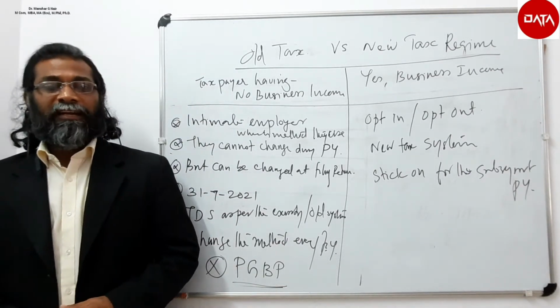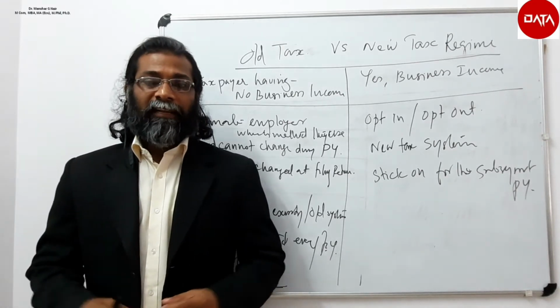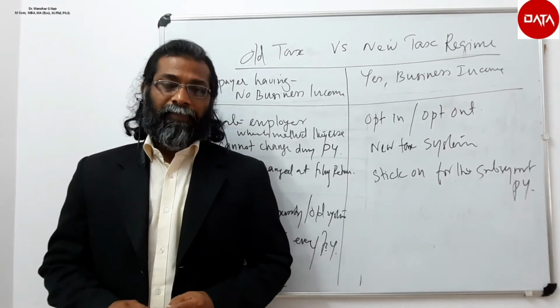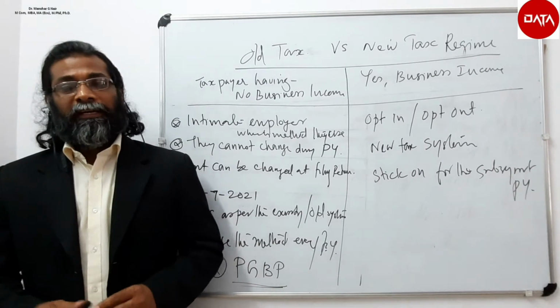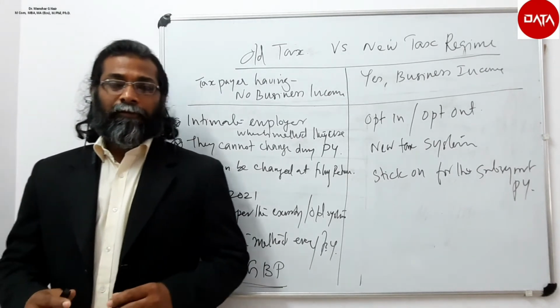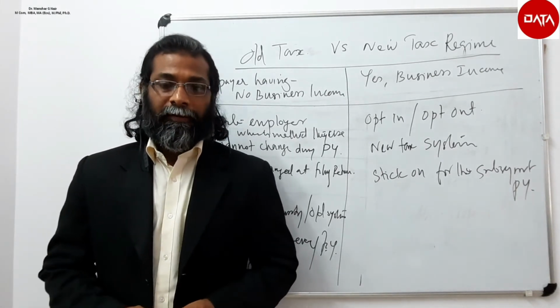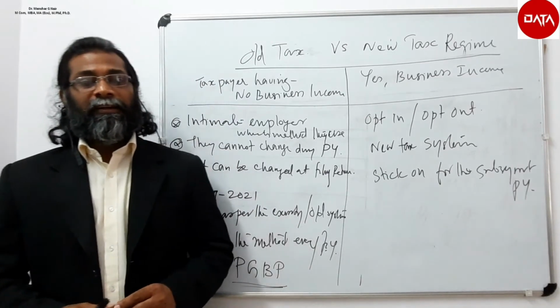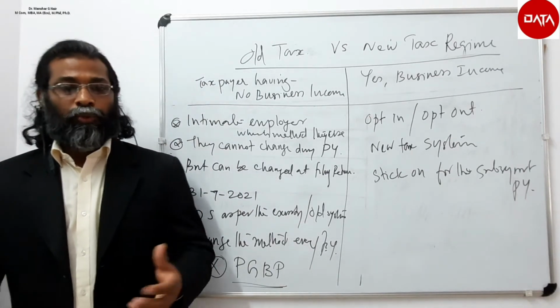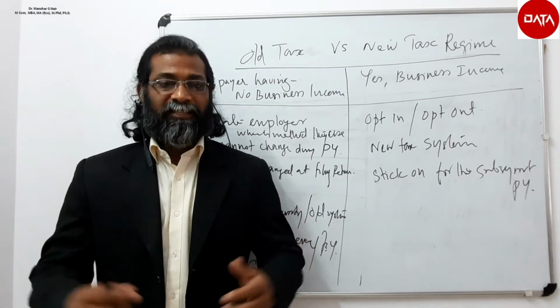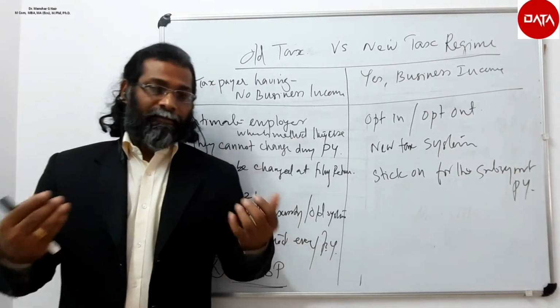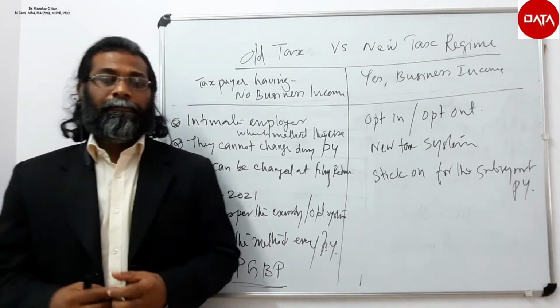Similarly, allowances under section 10.14, other than for travelling and conveyance, daily allowance on tour, transfer under section 10.14 clause 1, transport allowance under section 10.14 clause 2 cannot be adjusted. Section 10.17 has to be foregone.